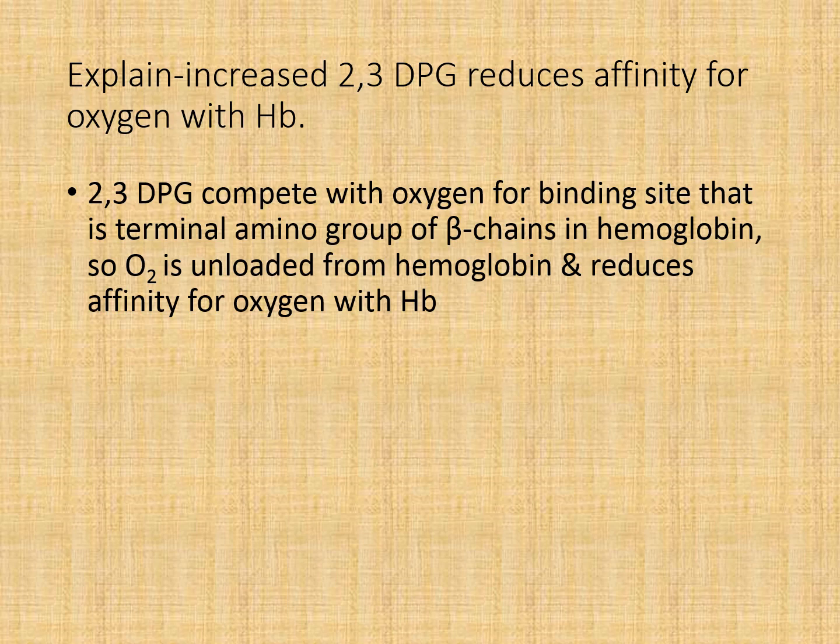So oxygen is unloaded from hemoglobin and reduces affinity for oxygen with hemoglobin. So when there is increase in the 2,3-DPG, it reduces affinity for oxygen with hemoglobin.